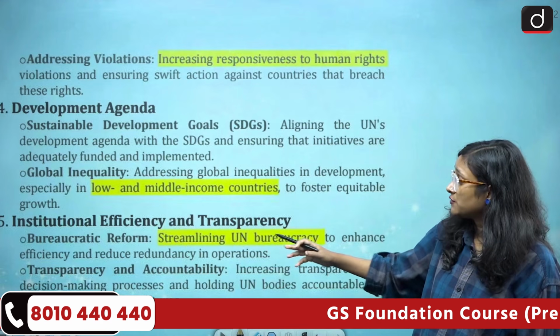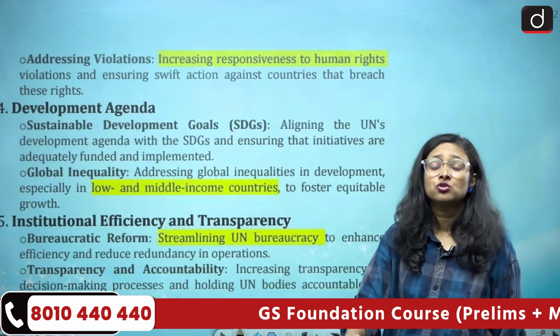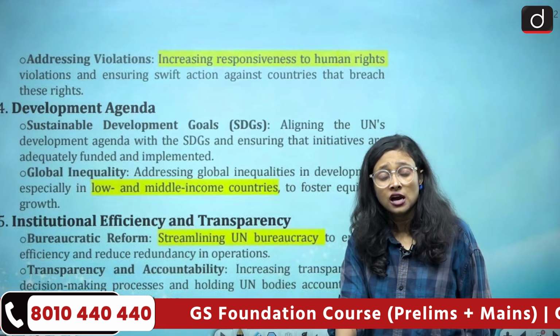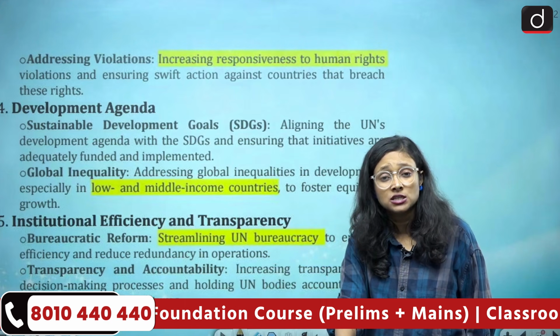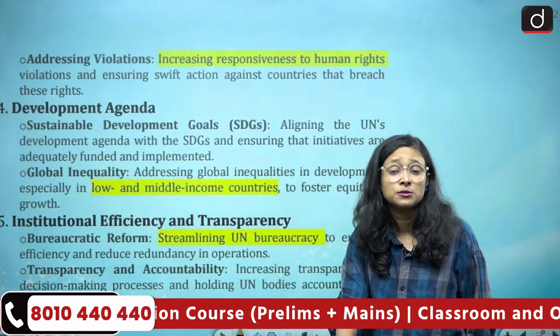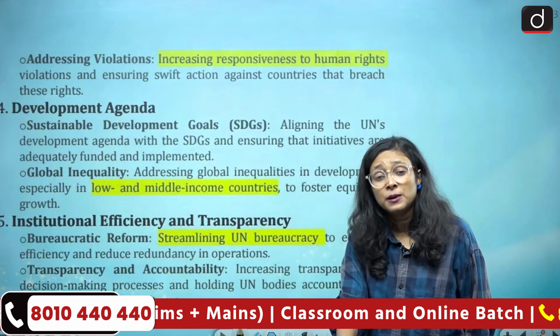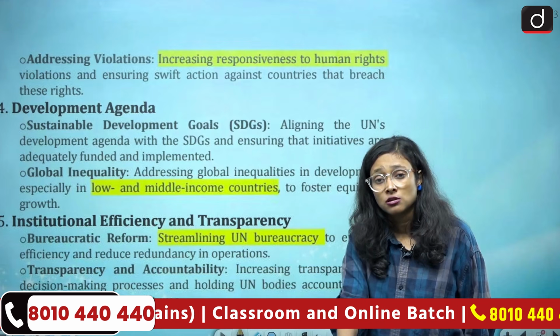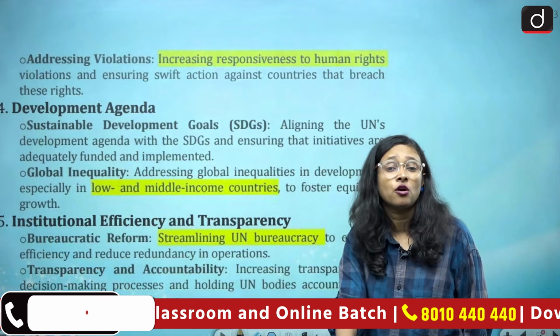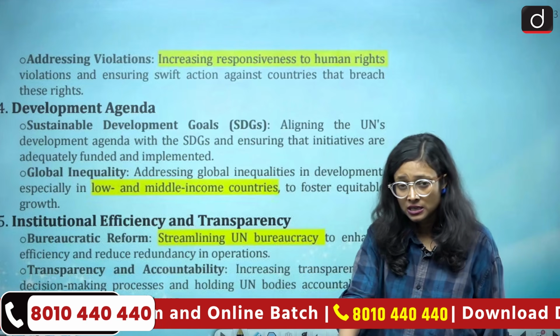Then institutional efficiency and transparency. Many countries and authorities are not satisfied with the UN mechanism, and they say that there is no transparency in the UN mechanism and UN authorities. So there is a big question on its transparency also. So the UN has to reform all these gray areas.